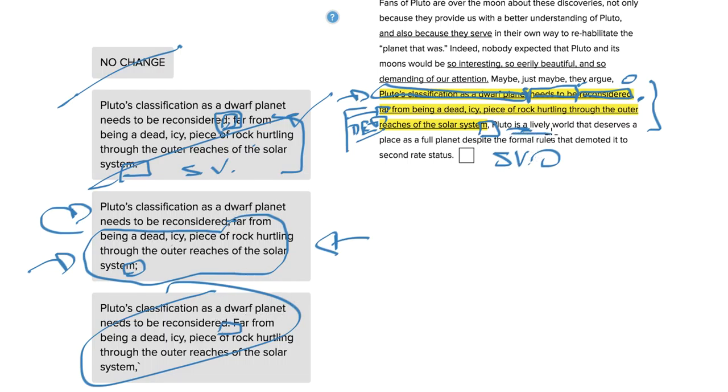That Pluto's a lively world that deserves a place as a full planet despite, or far from being, a dead icy piece of rock, right? But this one seems to link these two ideas together, that Pluto's classification needs to be reconsidered far from being a dead icy piece of rock hurtling through the outer reaches of the solar system. That doesn't really make sense in the context that it exists.